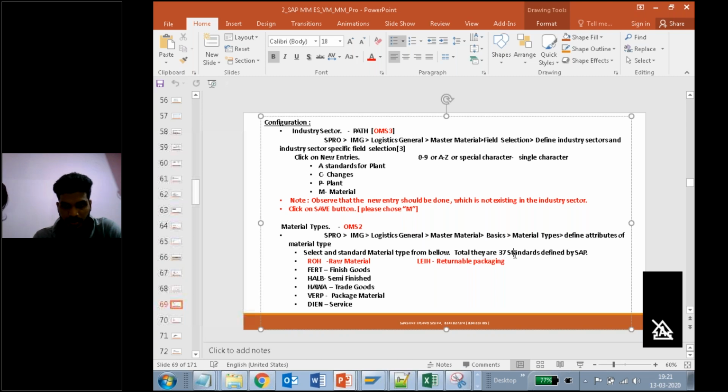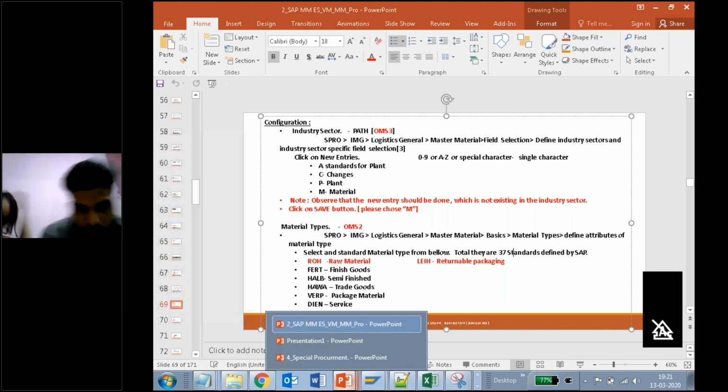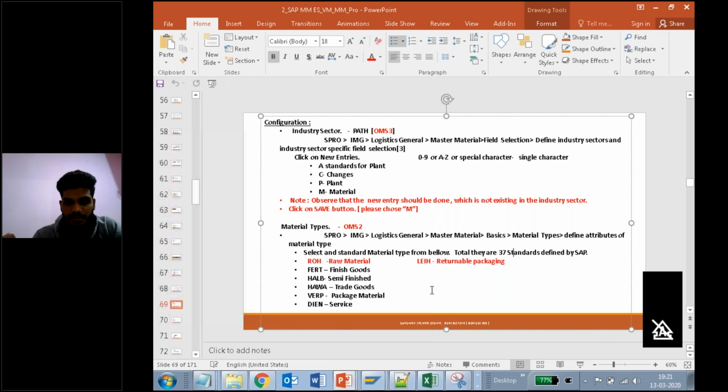In the same way, we have almost 37 standard material types. No need to remember that many, but at least you need to remember 5 to 6. At least ROH, a very important one, and at least finished goods and semi-finished goods. At least 3 to 4 to 5 are important for us. In an interview they may ask you what the material types are, so you should answer: ROH, finished, semi-finished, like this. Clear?